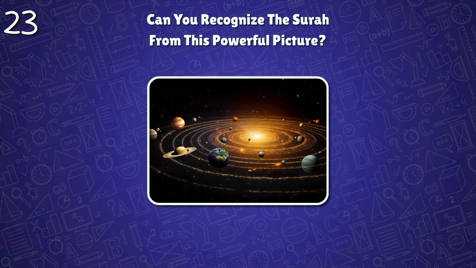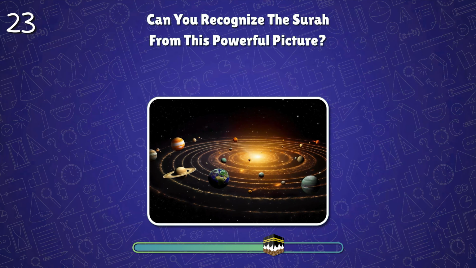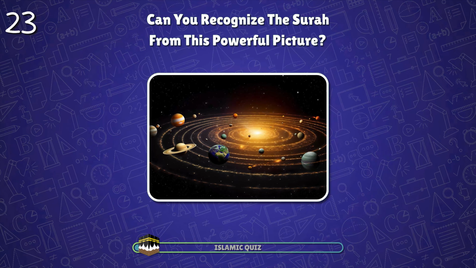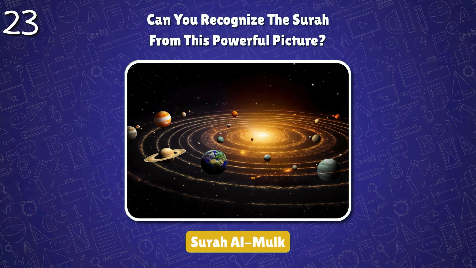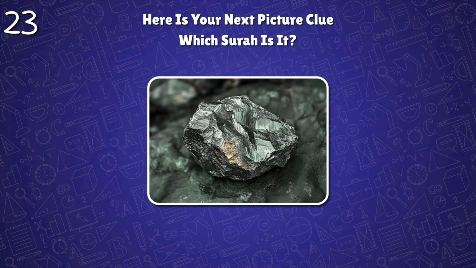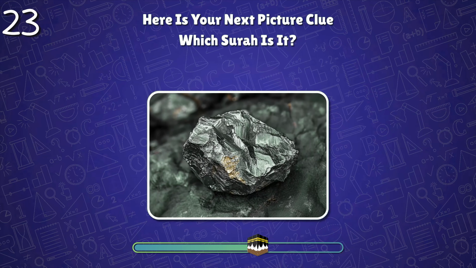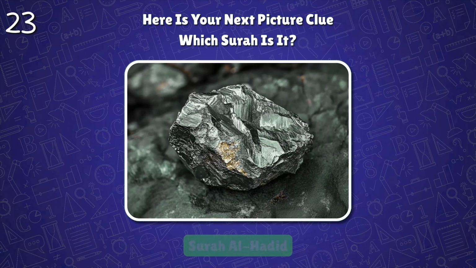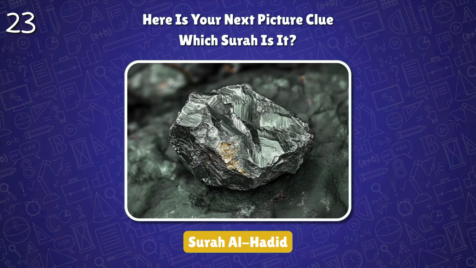Can you recognize the surah from this powerful picture? Surah Al-Mulk. It emphasizes that Allah has complete control over the universe and everything belongs to Him. Here is your next picture clue. Which surah is it? Surah Al-Hadid. It mentions iron as a powerful creation of Allah and encourages believers to have faith and give charity.